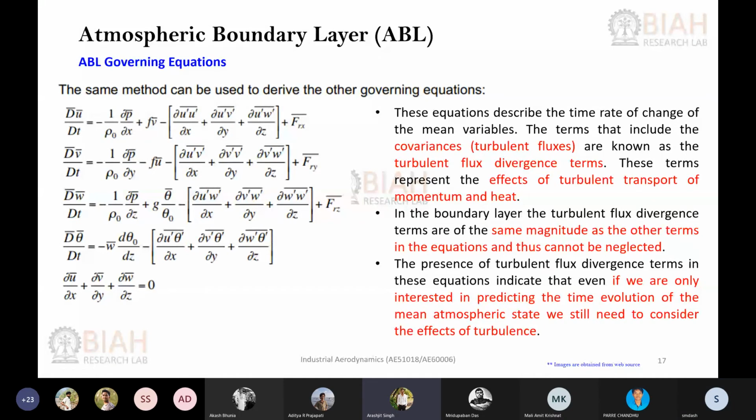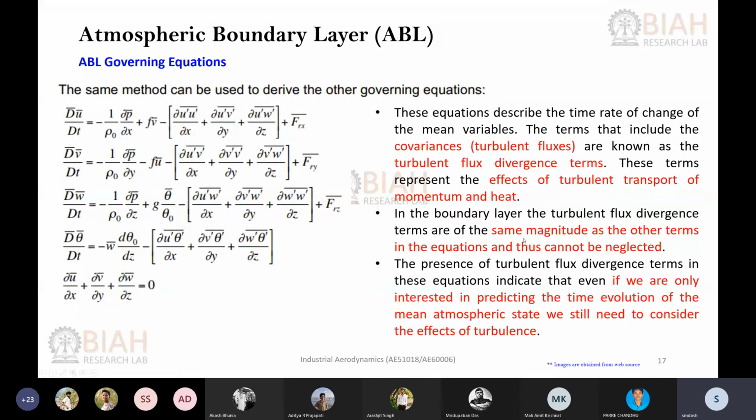Sir, what's this second term in the first equation? Yes, this is the Coriolis force term. F is your Coriolis parameter, and this is your mean velocity. Okay. So this is what I mentioned.